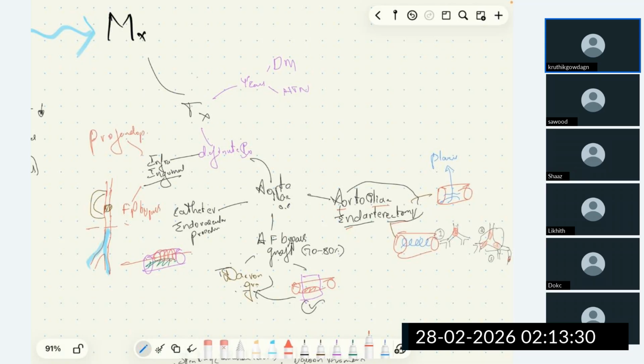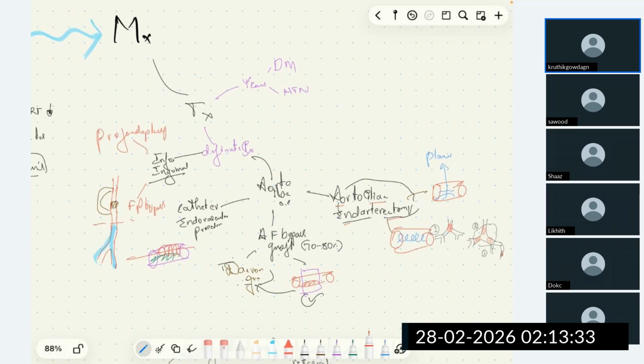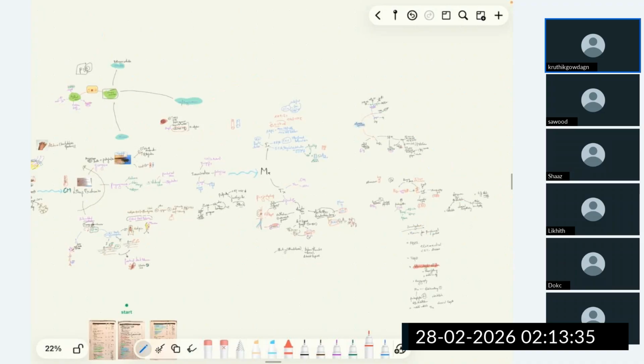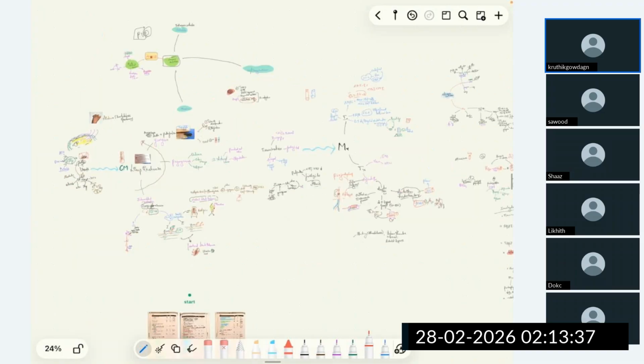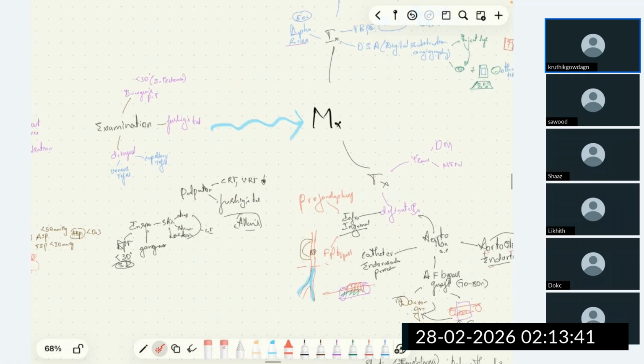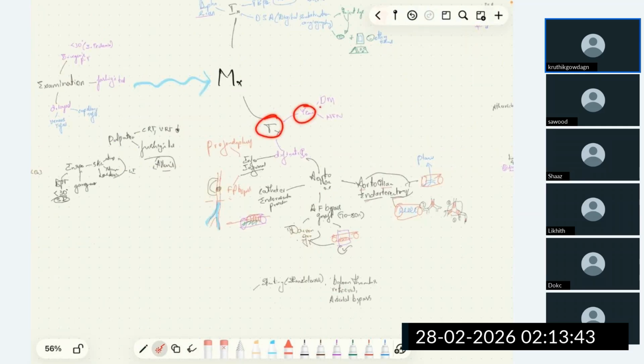So this is all about PVD, peripheral vascular disease due to atherosclerosis. I'll summarize the treatment once again. Treat the primary cause first, manage diabetes and hypertension, followed by definitive surgery. If the aortoiliac segment of artery is involved, if it is type 1 disease where distal aorta with common iliac artery is involved, perform aortoiliac endarterectomy.